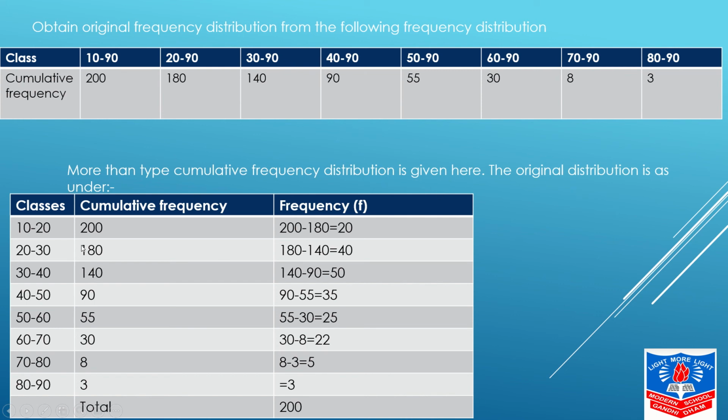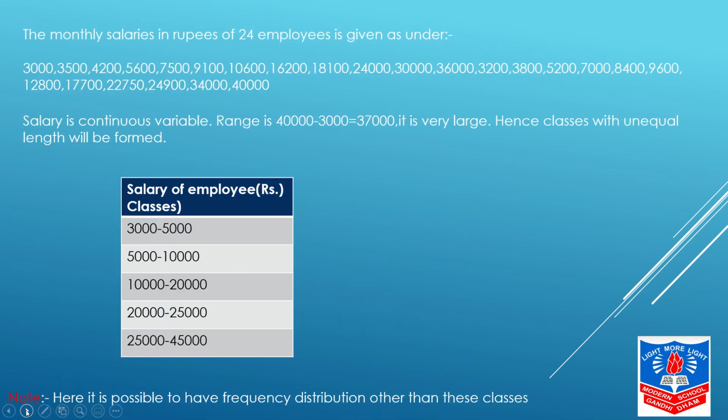So, the original one: 10 to 20, 20 to 30, till 80 to 90. Cumulative frequency as it is. Yes, हम deduct करेंगे. 200 minus 180 equals 20. 180 minus 140 equals 40 and so on, students. Now, the next one is the monthly salaries in rupees of 24 employees is given to you. Till this part is your question one.